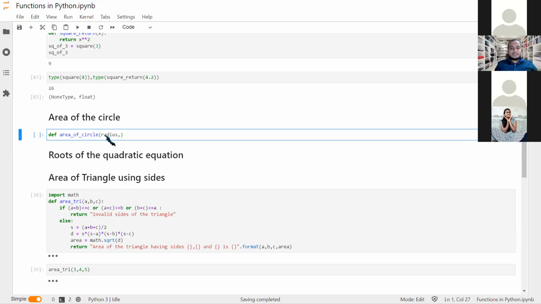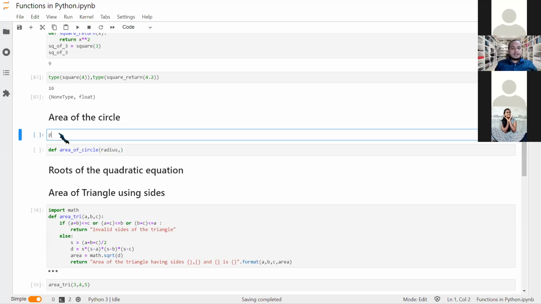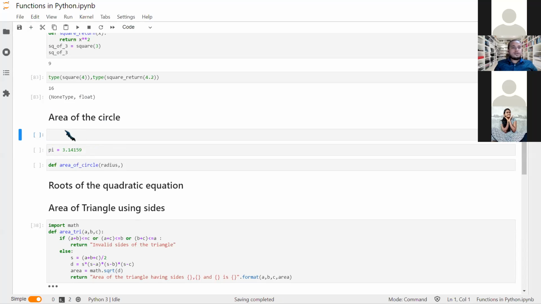So let me take it previously. I can write pi is equal to 3.14159. To be precise, I am taking 5 decimal values. If you want, you can also use the exact decimal values by importing math.